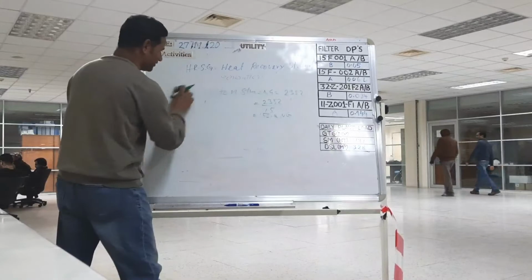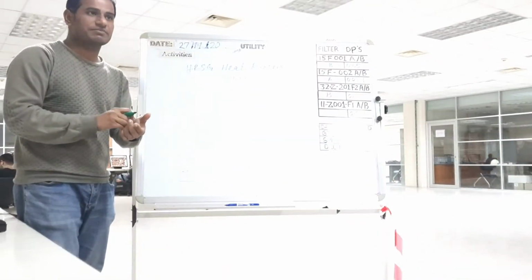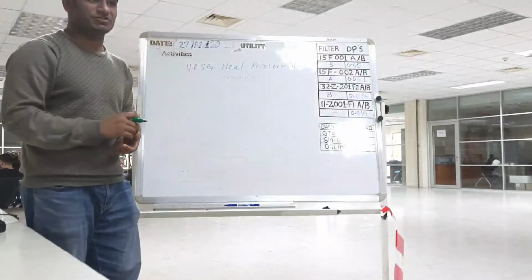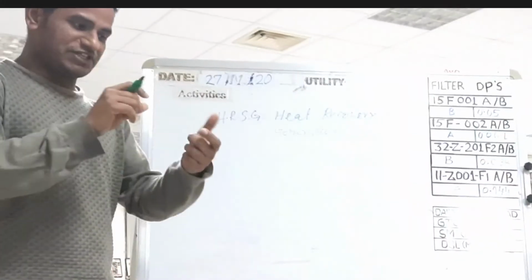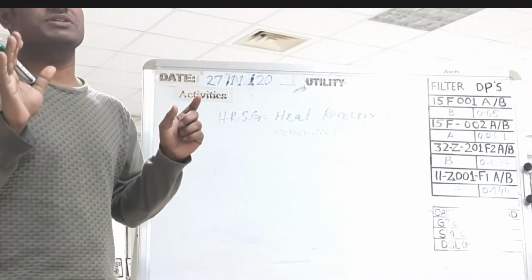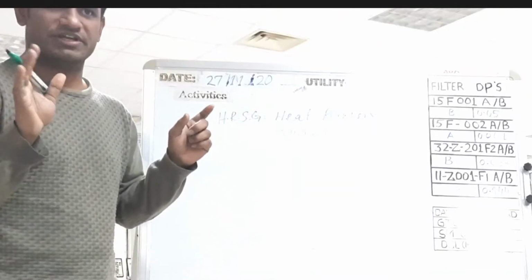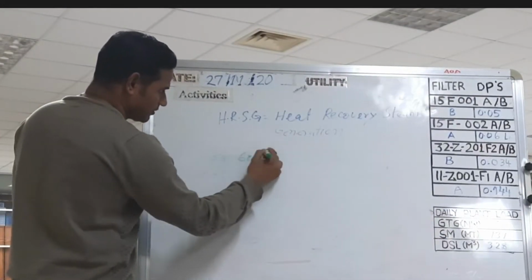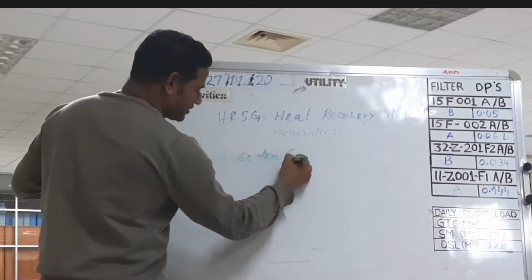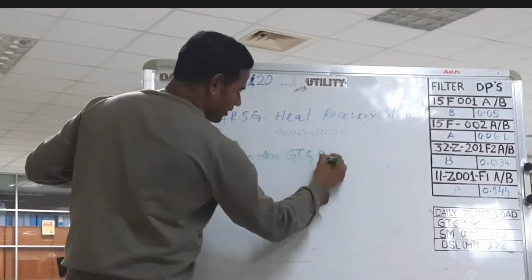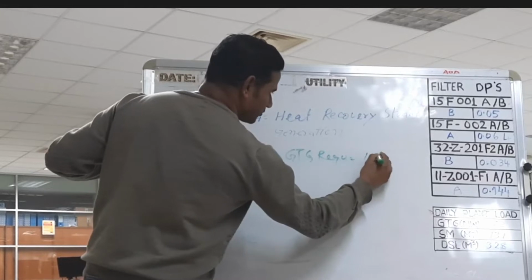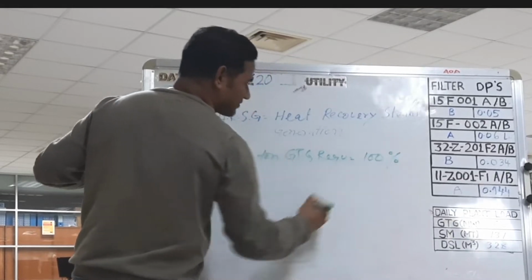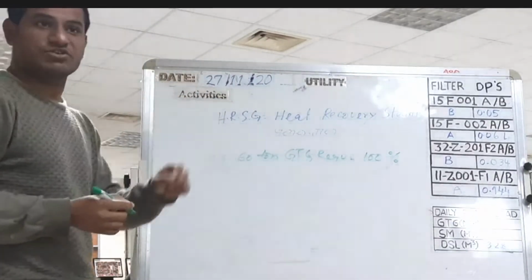Now I will show you. For 60 ton steam, GTG required 100% load. If GTG 100% load, that time we can produce 60 ton steam. This is okay? So for 60 ton steam, GTG required 100% load. When GTG 100% load, that time only we can produce 60 ton steam.